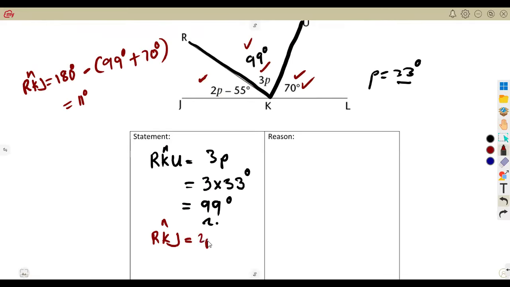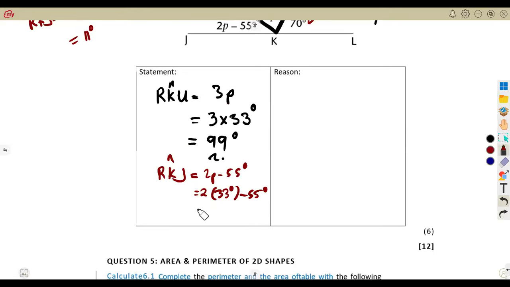It is given as 2P minus 55 degrees. So you just have to substitute what is our P? 33 degrees minus 55 degrees. So this is what we have. So you can simply simplify this. 2 times 33, which is what? 66 degrees minus 55 degrees, which is going to give us 11 degrees.